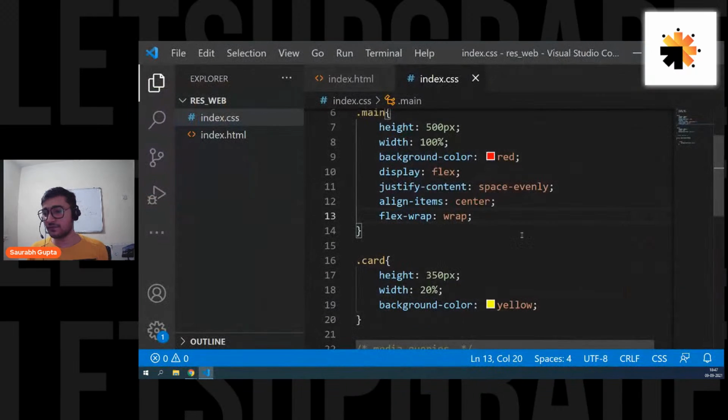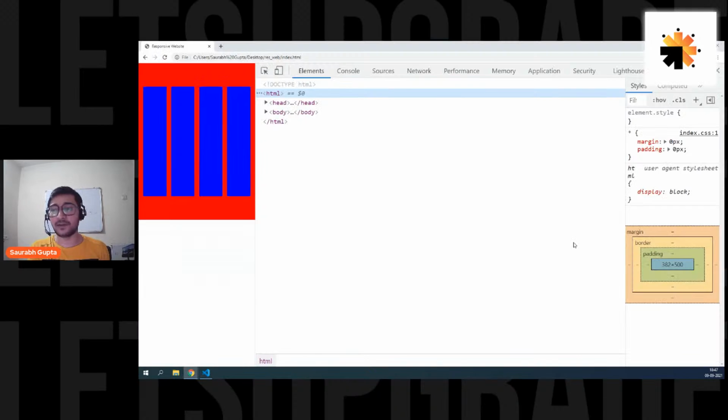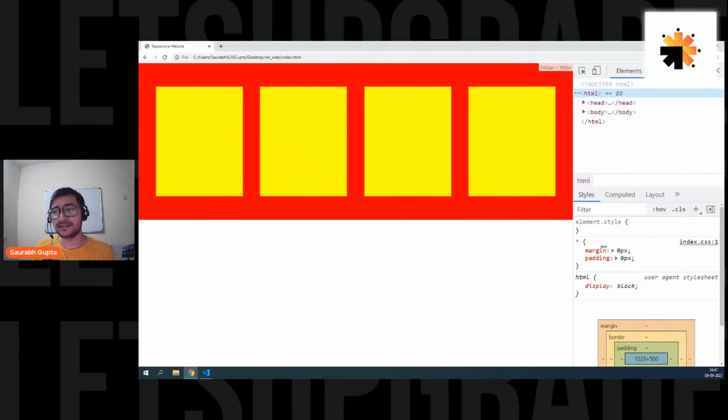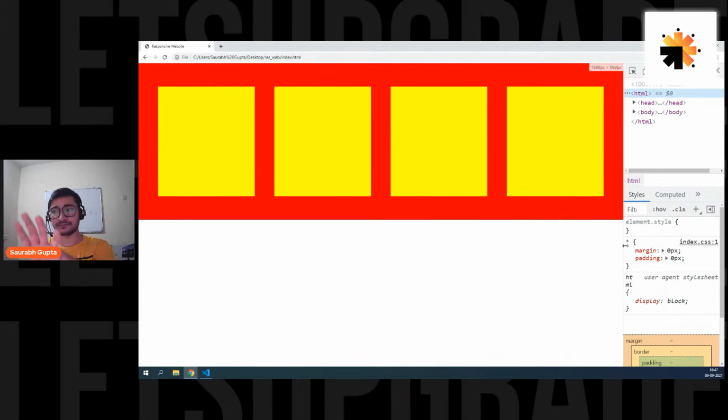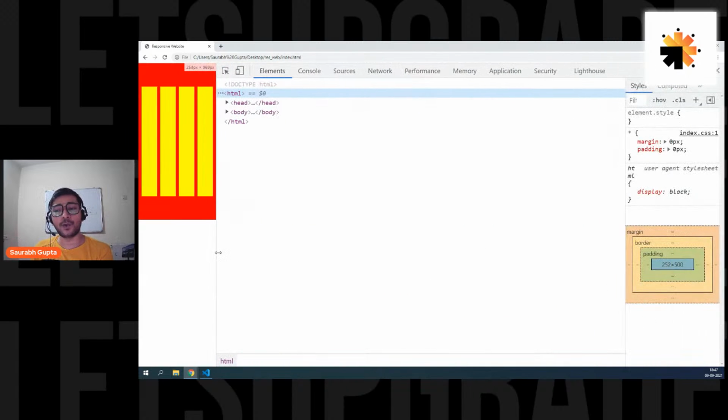Now let me remove this blue so that you can confirm that it's the same element. Now, in mobile phones these small cards will not look good. So in PC I want them to be in a horizontal direction, but in mobile phone I want them to be in vertical direction.